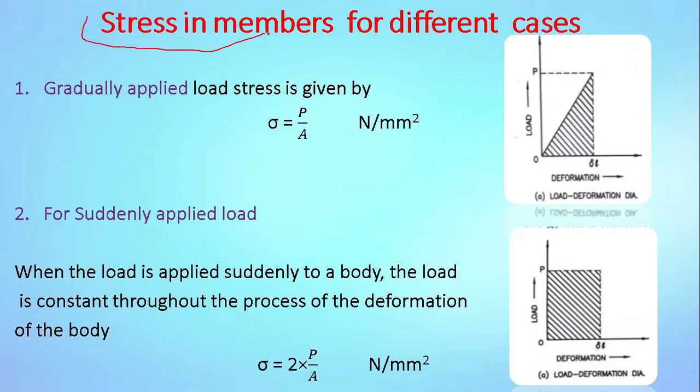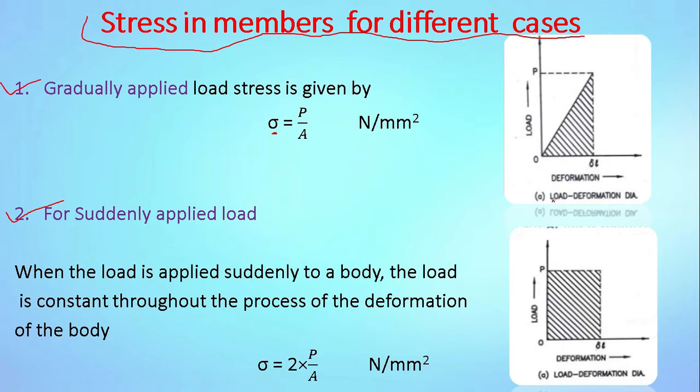Stress in a member for different cases. The stress developed in a body depends upon type of load. There are three types of loading. First, gradually applied load. Second, suddenly applied load. And third, impact load. In gradually applied load, see this graph.